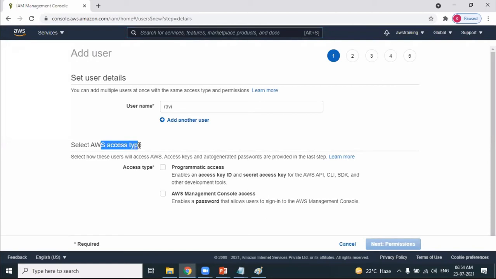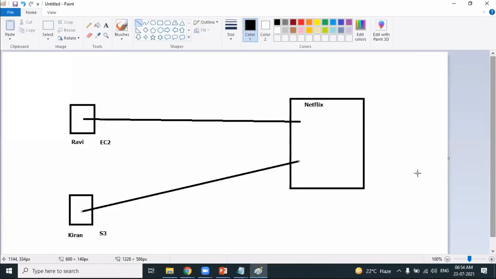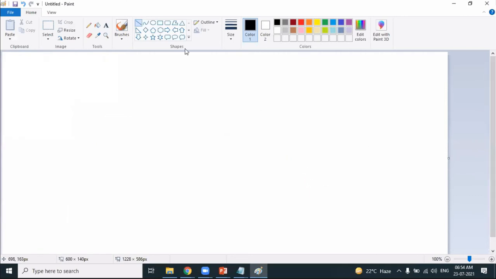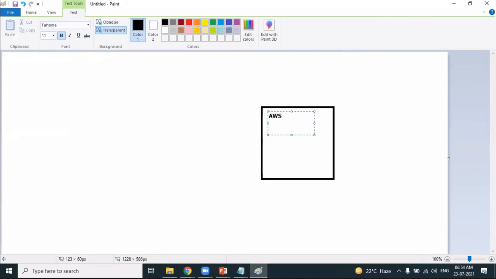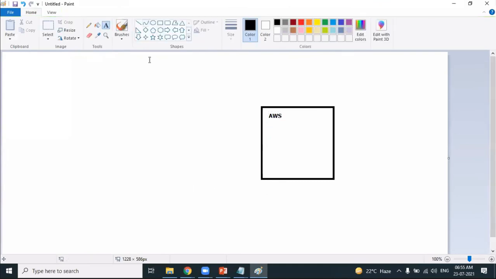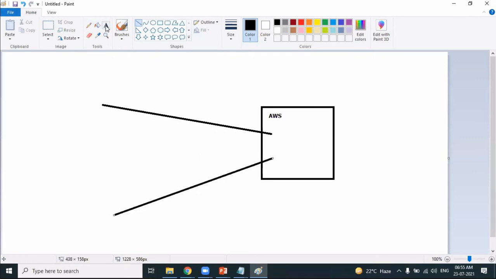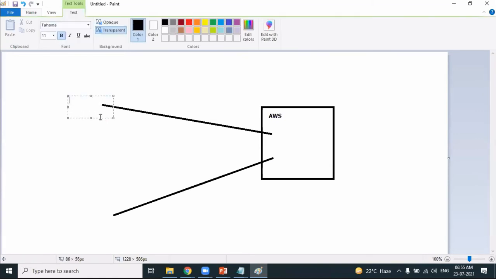AWS access type. This is important. You're creating a new user, Ravi. How do you want the new user to connect to the AWS account? You can connect to the AWS cloud and work with the services in two ways. The first is not as a root or IAM user, those are different types of users. In two ways you can connect to your AWS account and work with the services.